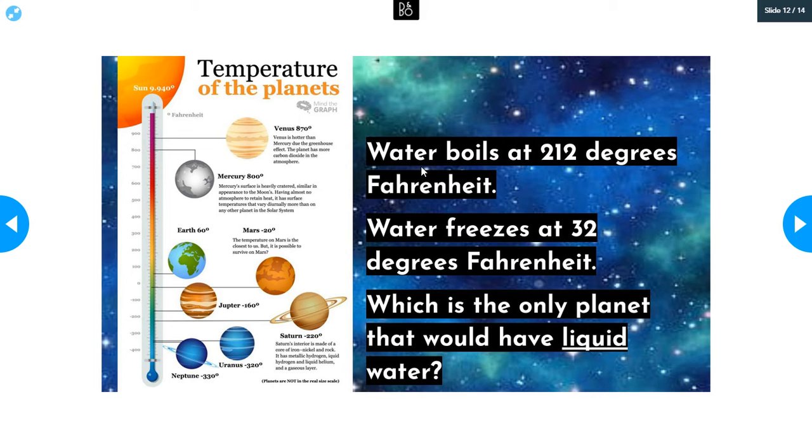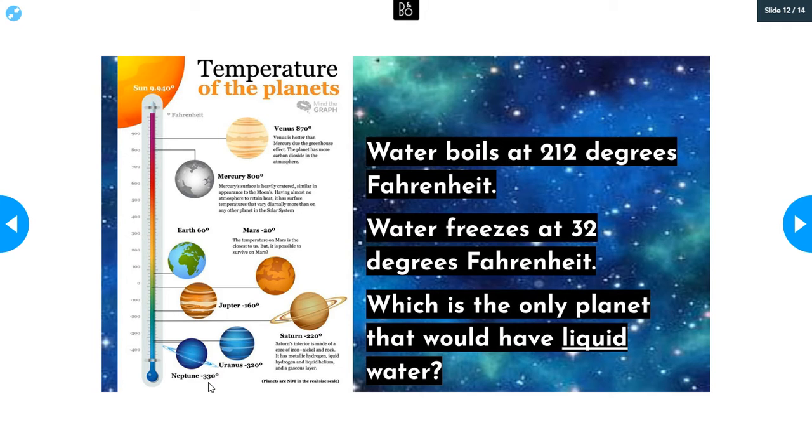So just to give you a reference, water boils at 212 degrees Fahrenheit. That's really, really hot, like conditions that humans and animals and plants really cannot survive in. And then water freezes at 32 degrees Fahrenheit. So whenever it gets to 32 degrees, water starts to freeze. You can pause and look at this temperature chart as well.